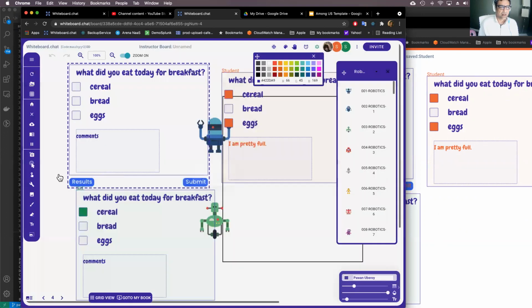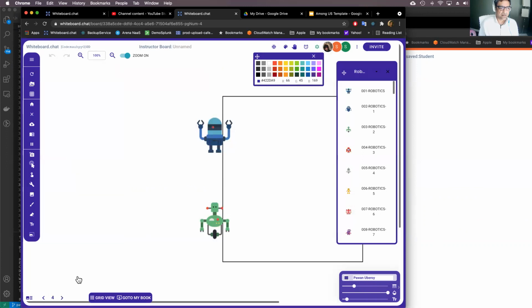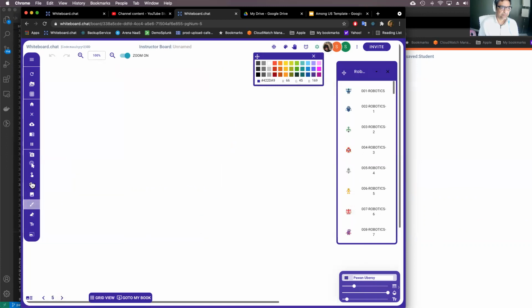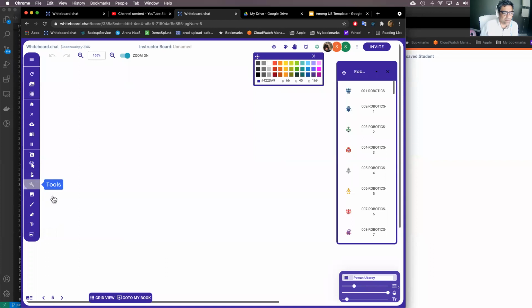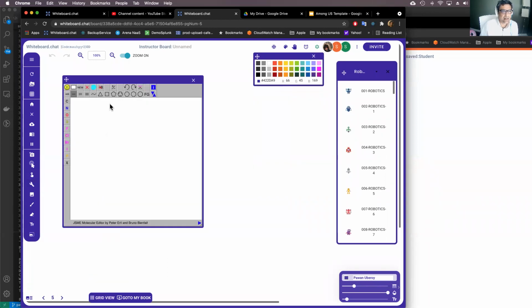Okay. Moving on, let me go to the next page. So these are the factories. We added music instruments, and I think we added a molecule editor too. The molecule editor is just like a calculator, a different object, but you can create molecules. I don't know that much chemistry, but essentially you can create really complex molecules with the molecule editor.